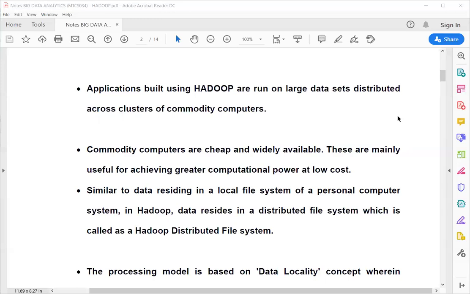Commodity computers are cheap and widely available. These are mainly used for achieving greater computing power. As we know, it is very costly to purchase a new system if we require higher computing power and resources to process our data. So buying a new computer is always very costly, and building a cluster from such costly devices would not be economical.